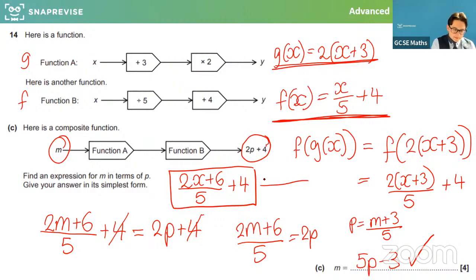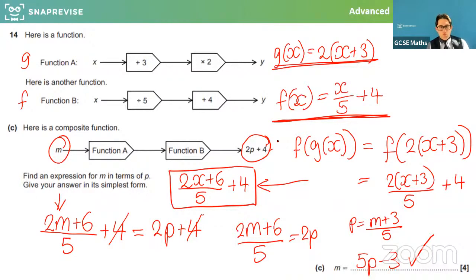So this is the function we get. This is the composite function. And what we've had to do is put m in as the input and set it all equal to this, and then rearrange and make m the subject. Okay, so I'm going to move this on, but I'm happy to backtrack or answer any questions as the questions get more involved.